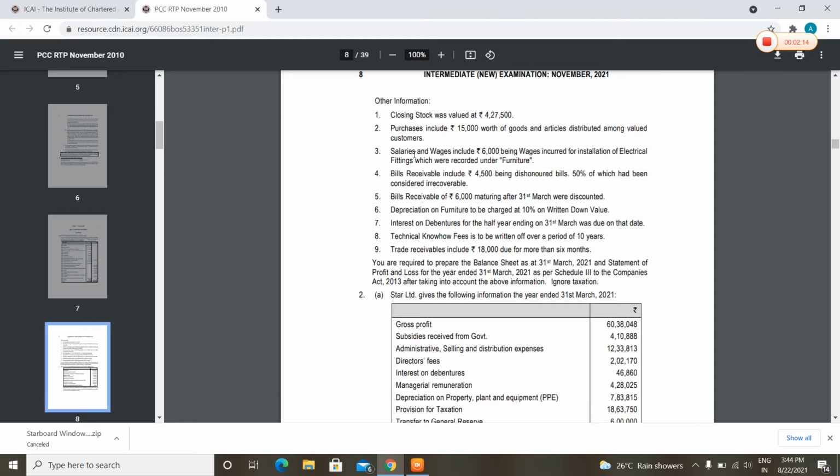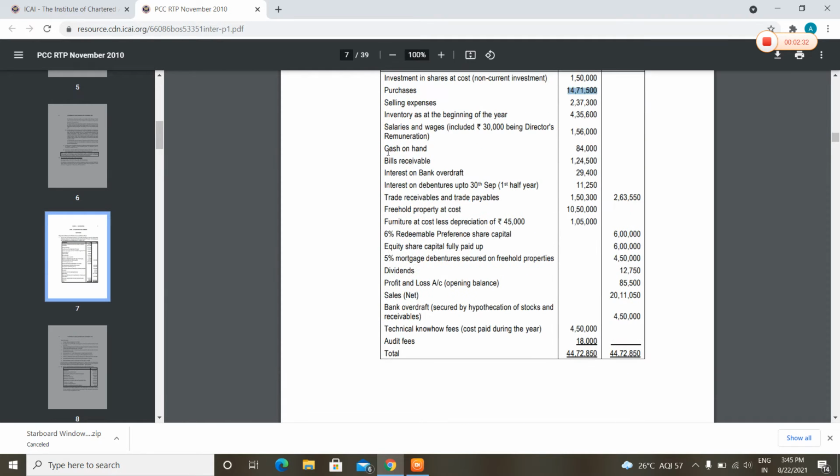Then third adjustment, salaries and wages include rupees 6,000 being wages incurred for installation of electrical fittings, which were recorded under furniture. So that means they have recorded it in the wrong account head. We will deduct this 6,000 from salaries and wages, and we will add it back in the furniture.